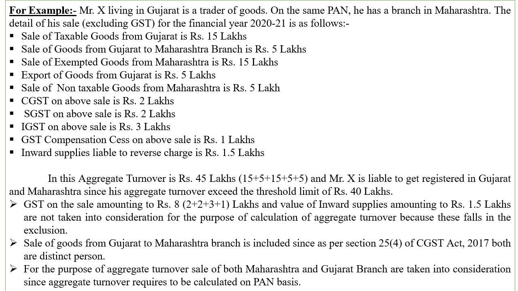So all types of taxes and inward supplies amounting to rupees 1.5 lakh are not to be taken into consideration while deciding aggregate turnover. And sale of goods from Gujarat to Maharashtra branch is included since as per section 25 subsection 4 of CGST Act 2017 both are distinct persons in the eyes of law.